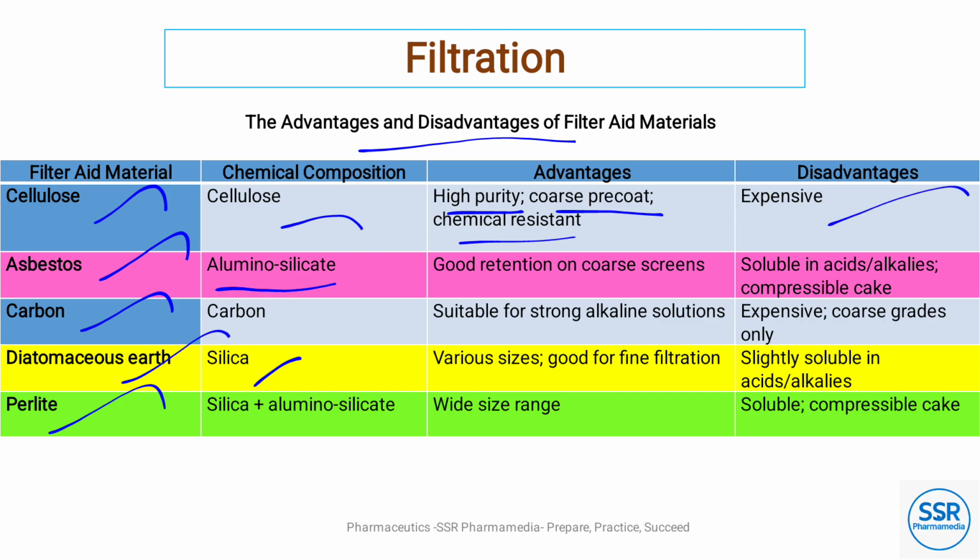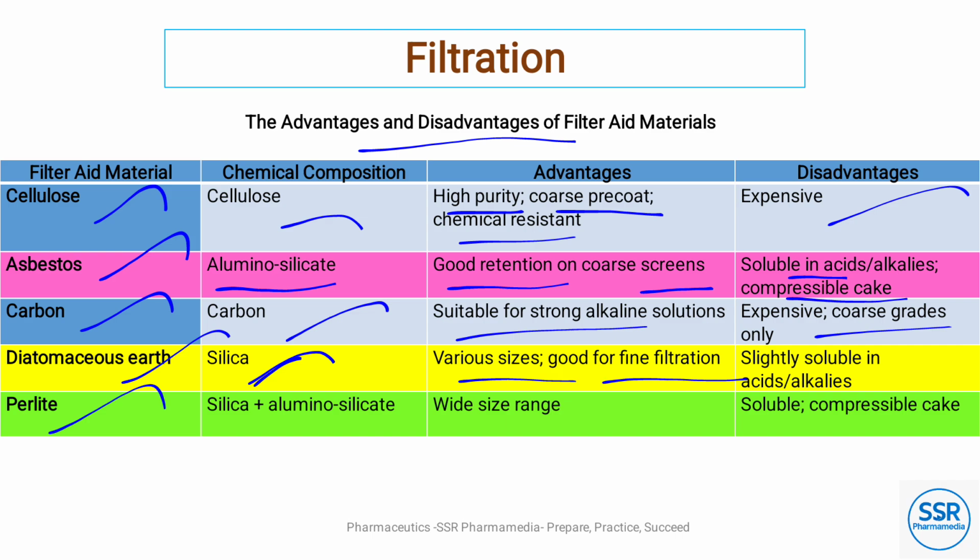Asbestos is an aluminosilicate, with good retention on coarse screens, soluble in acids or alkalis, and forms a compressible cake. Carbon is suitable for strong alkaline solutions, expensive, coarse grades only. Diatomaceous earth, also called silica, comes in various sizes, is good for fine filtration, and is slightly soluble in acids or alkalis. Perlite is a combination of silica and aluminosilicate, with a wide size range; it is soluble and forms a compressible cake.